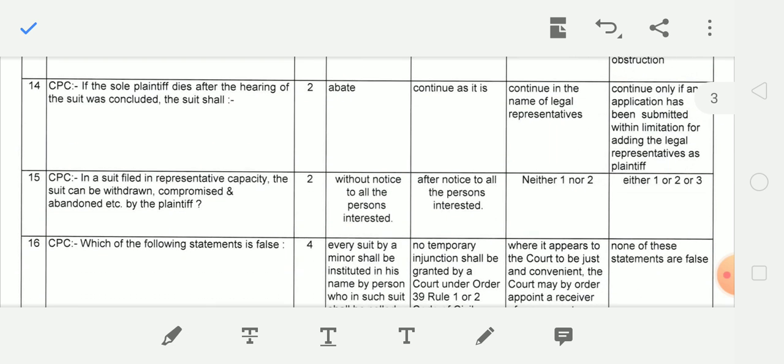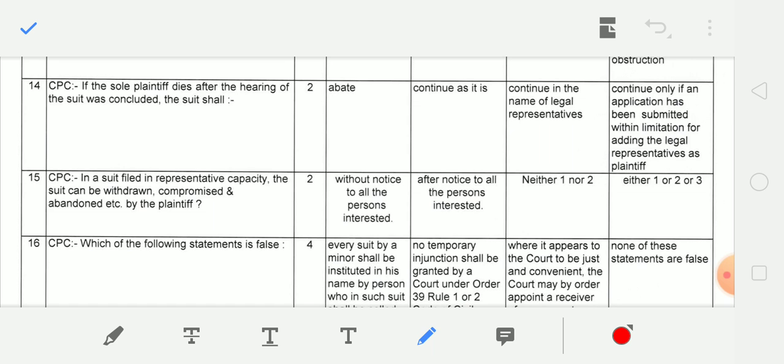Next question. If the sole plaintiff dies after the hearing of the suit was concluded, the suit shall. Correct answer is continues as it is. So the suit shall not abate, rather it will continue as it is.